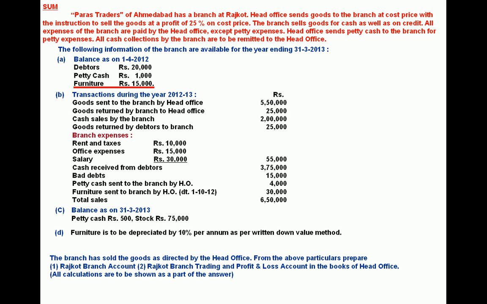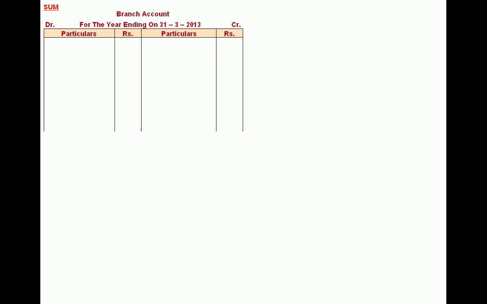You are given the opening balance of furniture, also given the details of furniture sent to the branch. You are also given the rate of depreciation for furniture, 10% per annum. On the basis of that, we are required to find out the closing balance of furniture, which is to be recorded to the credit side of branch account.